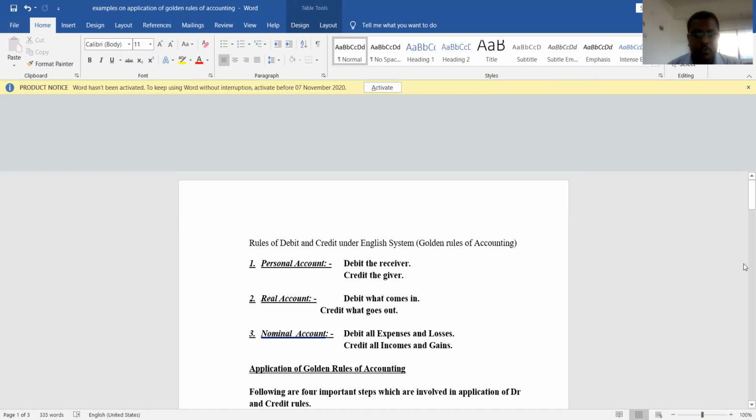That is personal account. And second one is real account. This account deals with assets, or properties of the business. The debit and credit rule of this account is: debit what comes in and credit what goes out. It means if an asset is coming into the business, we need to debit that asset account. And if an asset is going out of the business, we need to credit that asset account. That account is known as real account.